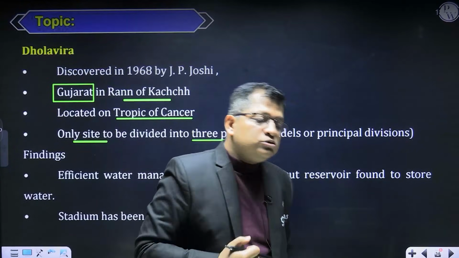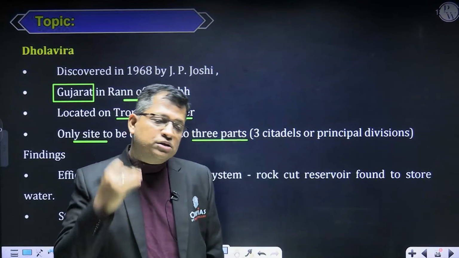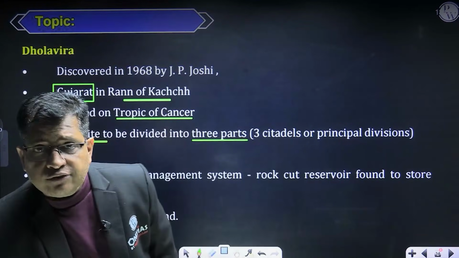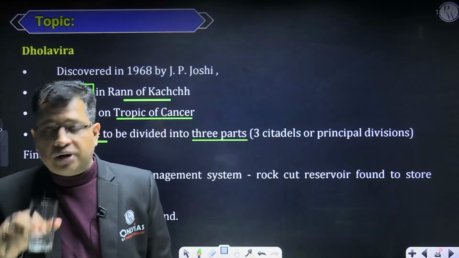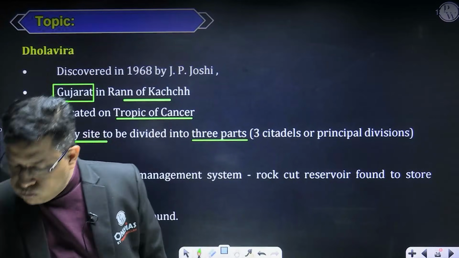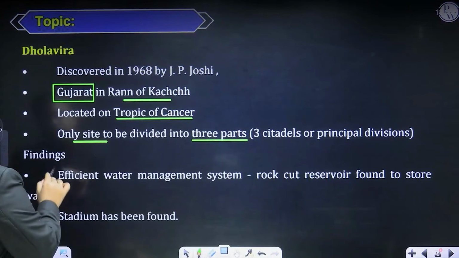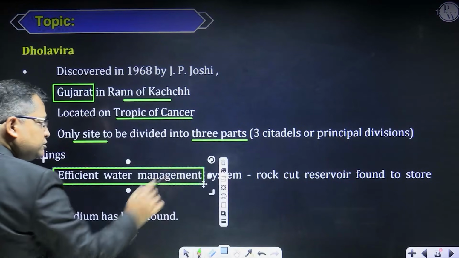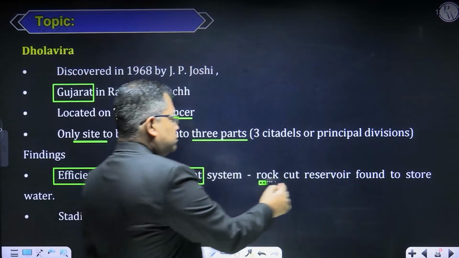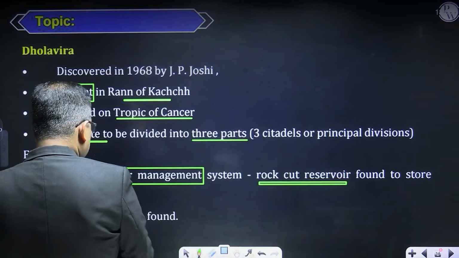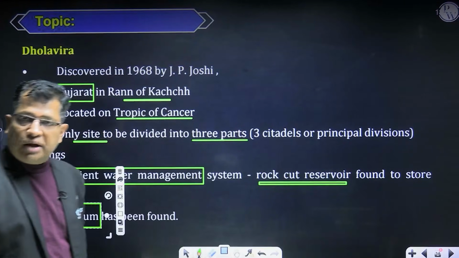Generally, the towns of the Indus Valley civilization were divided into two parts, upper town and lower town. But the town of Dholavira is divided into three parts. Okay? And it is known for efficient water management, rock cut reservoirs found from here, and a stadium. Evidence of a stadium is also found from here, sirs and ma'am, right?